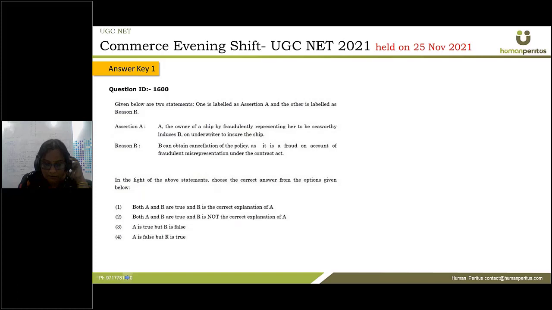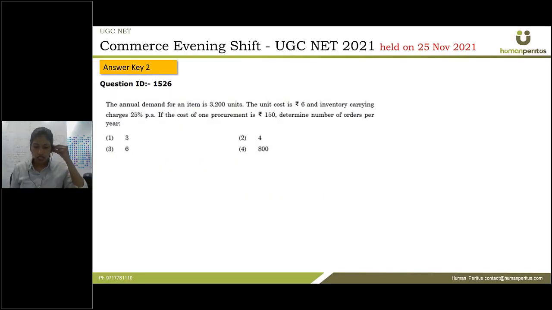Okay, so the answer should be both A and R are true, and R is the correct explanation of A, right? Okay, so let's start with this question. It says that the annual demand for an item is 3200 units. The unit cost is ₹6, and the inventory carrying cost charges are 25% per annum. If the cost of one procurement is 150, then determine the number of orders per year.